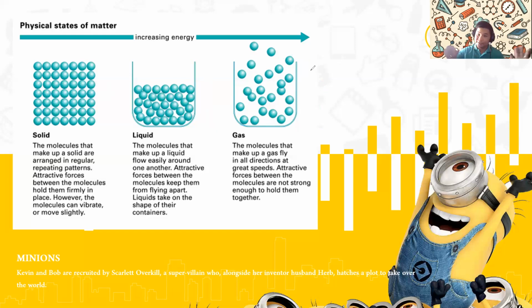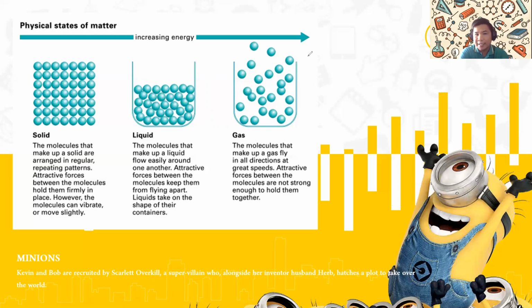So let's review. Oh no, wait, before we review, let's talk about gas. What are the examples of gas? Like I said before, we got oxygen, carbon dioxide, carbon monoxide, nitrogen, and hydrogen. Those are examples of gas. Now we can review.